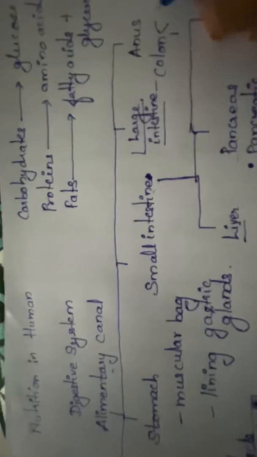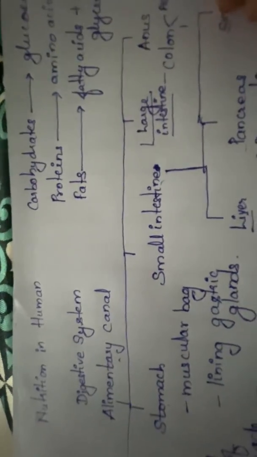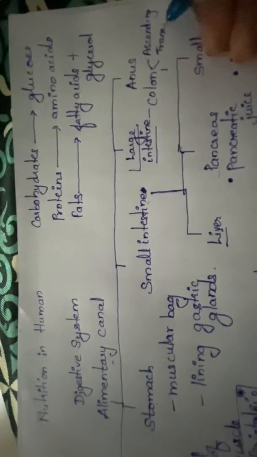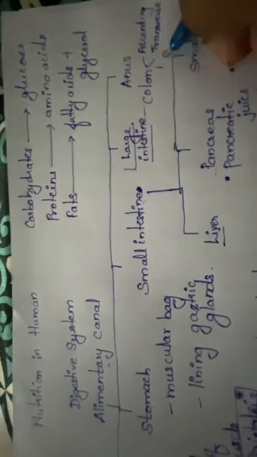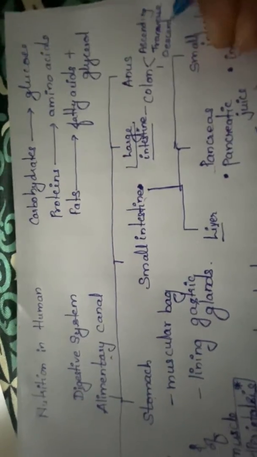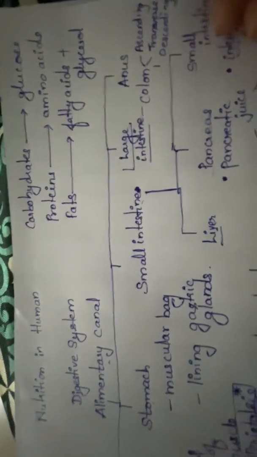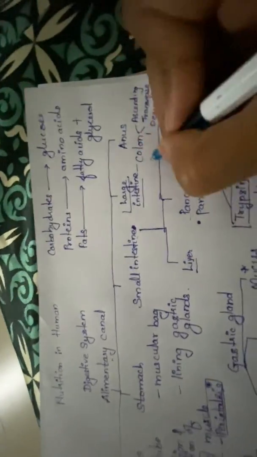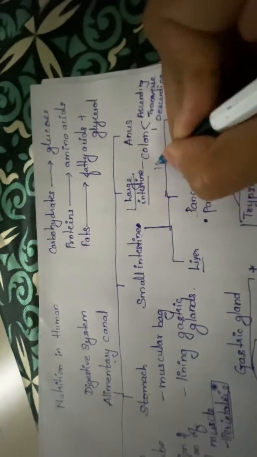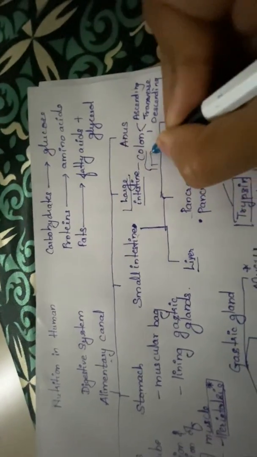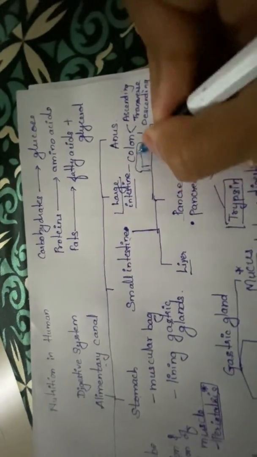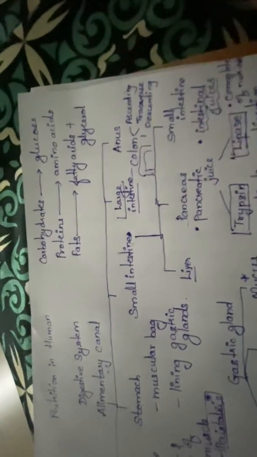It is made up of three parts: the ascending colon, then the transverse, and the descending colon. You can refer to the NCERT book and look at the diagram. It appears to be like this. This structure is called the ascending, this is the transverse, and this is the descending colon.